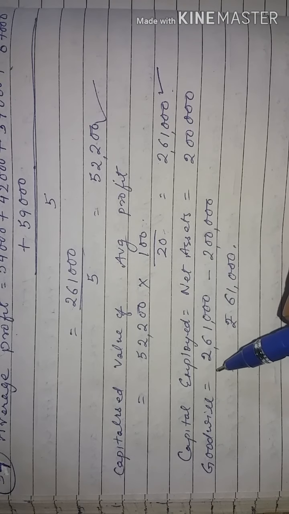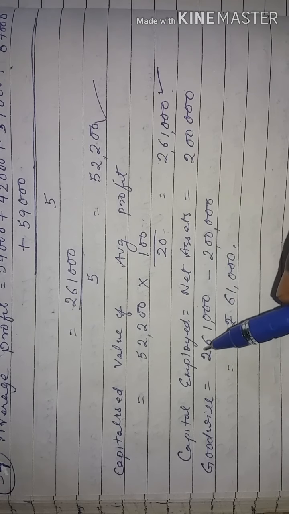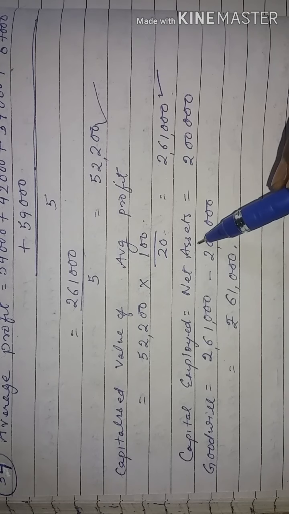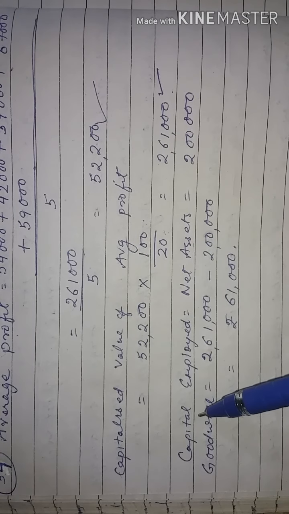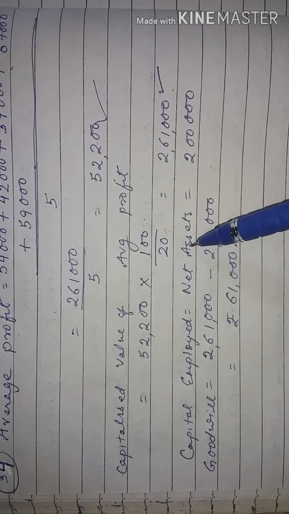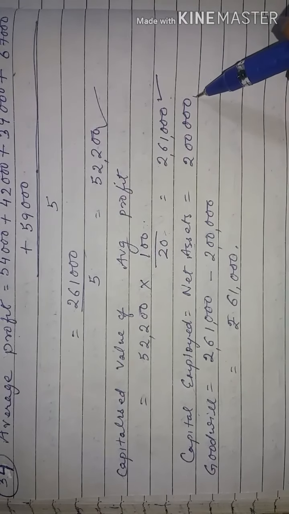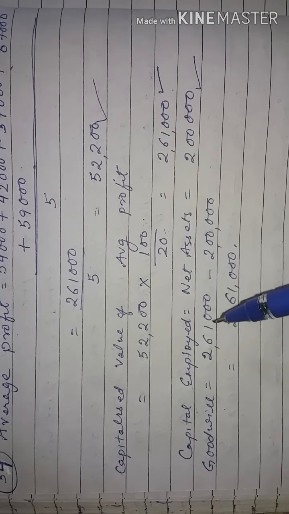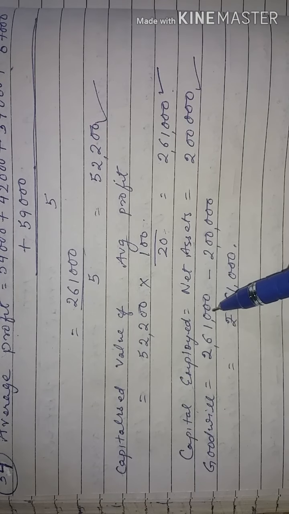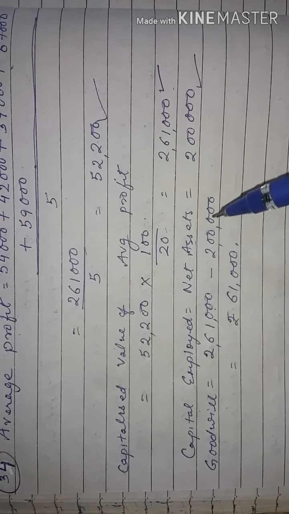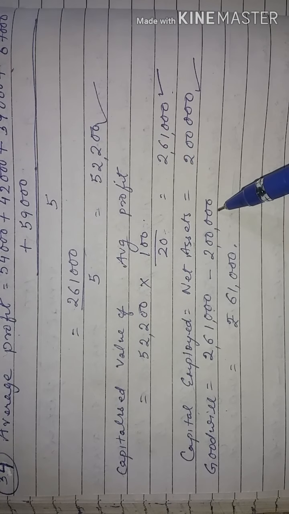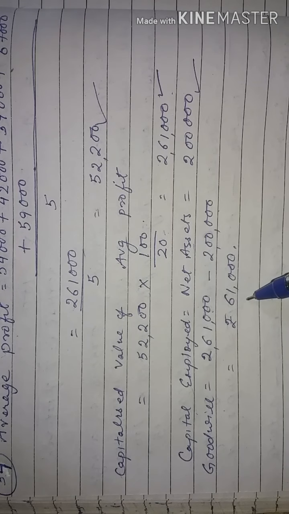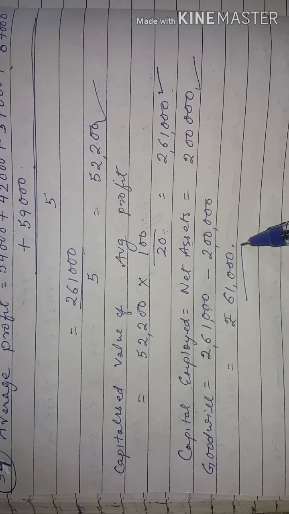What is the value of capital employed? It is the net assets of the firm. The formula of net assets is total assets minus liabilities, so this is also equal to capital employed. Capital employed is equal to net assets, which is 2 lakh as given in the question. Goodwill is equal to capitalized value of average profit, which is 2,61,000, minus 2 lakh, which is capital employed. The value of goodwill for this question is rupees 61,000.